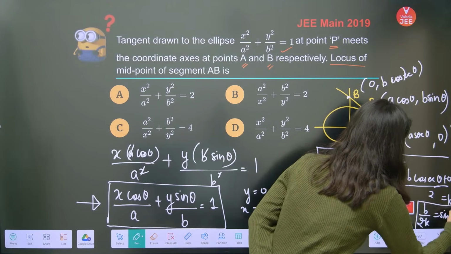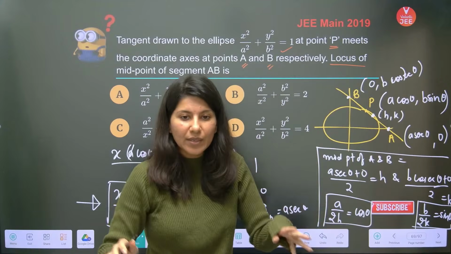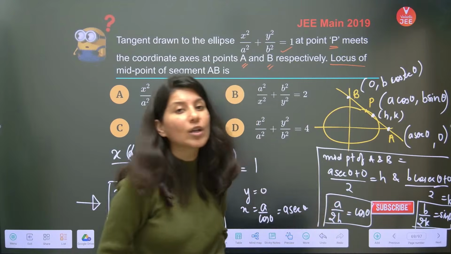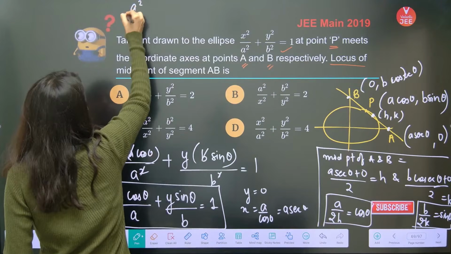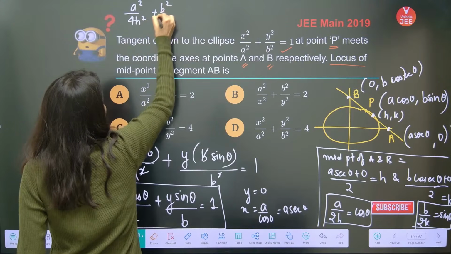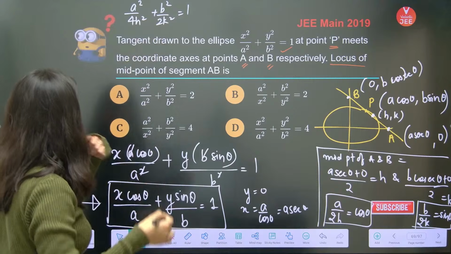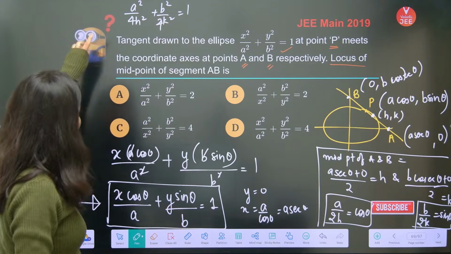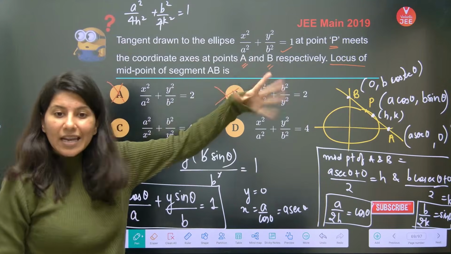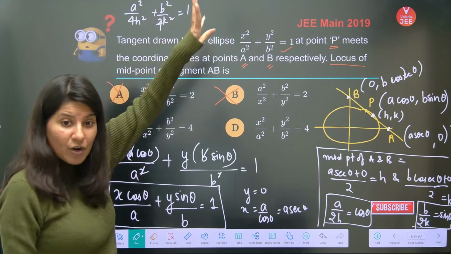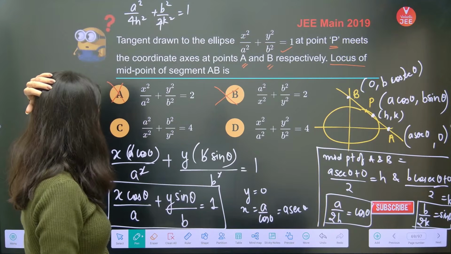Now you just have to square and add these two equations, and you will get your answer. So a square by 4h square plus b square by 4k square equals 1. Replace: this h will become x, and k will become y, right? So this is 4. Yes. So now just match it with the options. So A is incorrect because it is having 2. A and B are incorrect, because we want 4. Okay? 4.